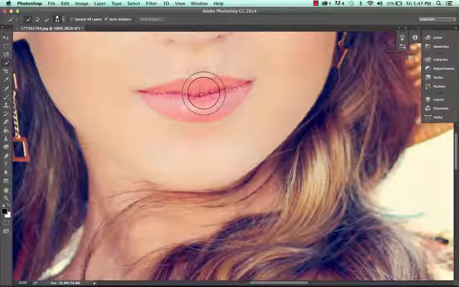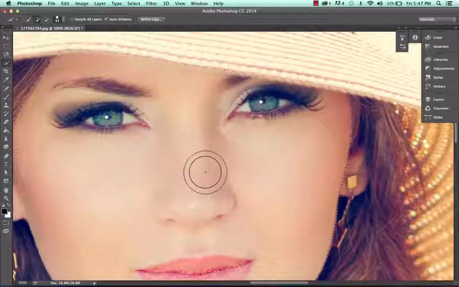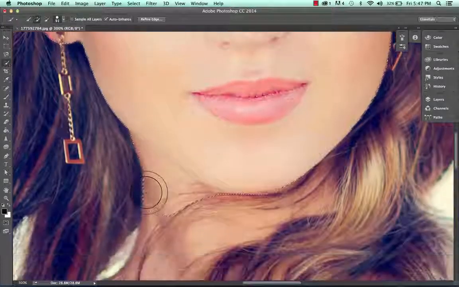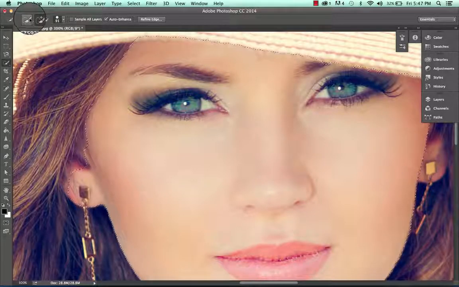We're going to zoom in, and we're going to start to select her face. And did you see what it did? I only clicked once, and it automatically took the color of her skin tone and said, okay, select everything that's her skin tone. So that's what the new selection does automatically. And notice how, after I let go of my mouse button, it automatically moved me over to the added selection. So it's saying you've made your one new selection, and if you want to make another new one, it's going to get rid of this. So you might as well already be on the added selection to start adding some other things.